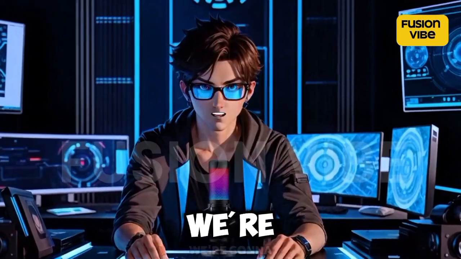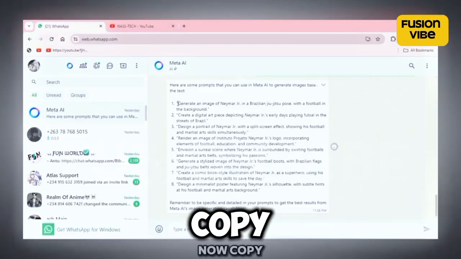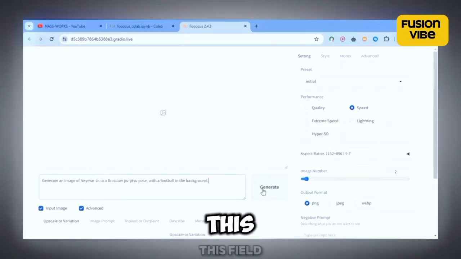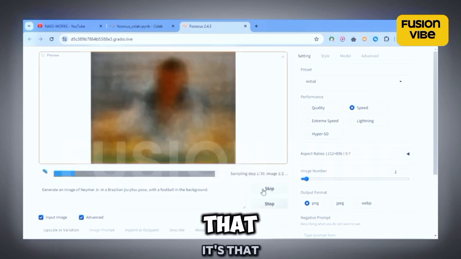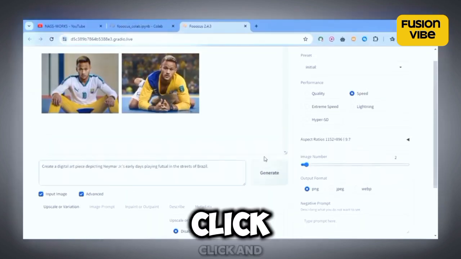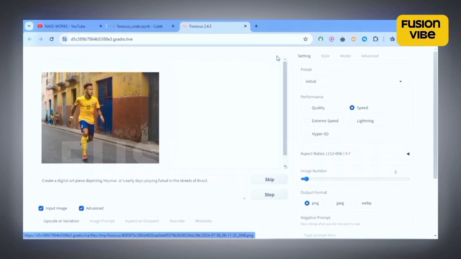Now, this is the tool we're going to use to generate the images. Now copy a prompt and paste it here, right in this field. Then click on Generate. It's that simple. Just copy, paste, and click, and the tool will do the rest.